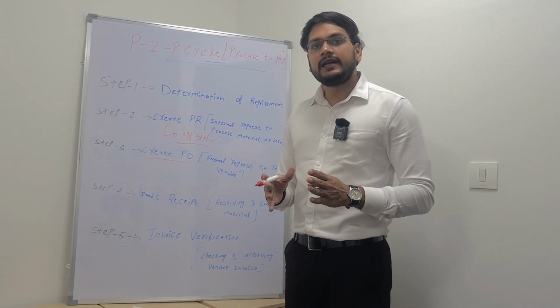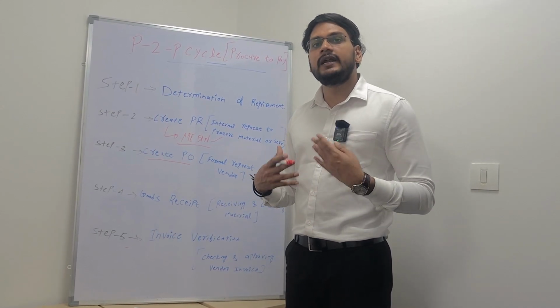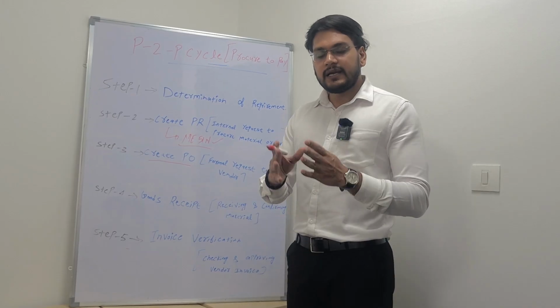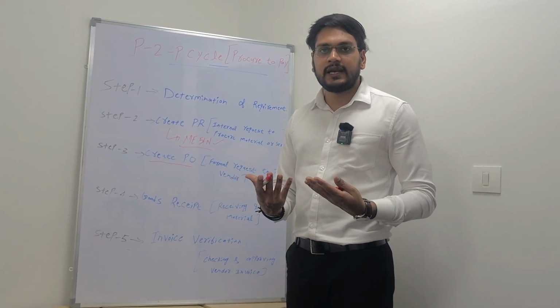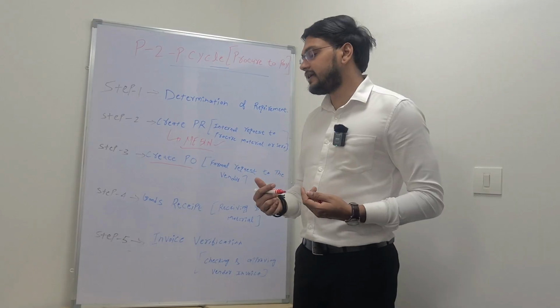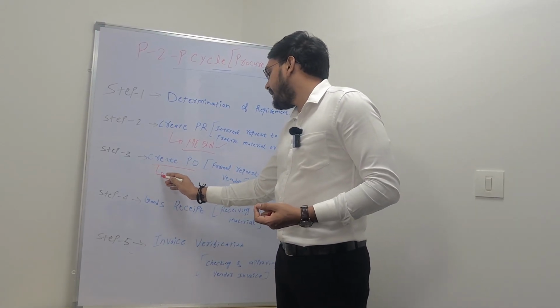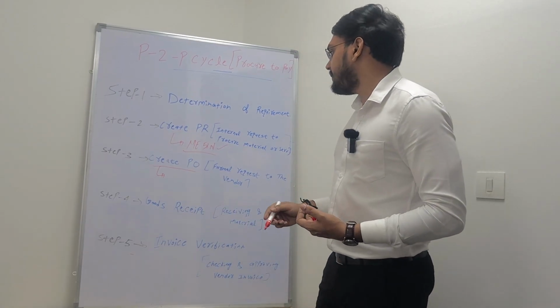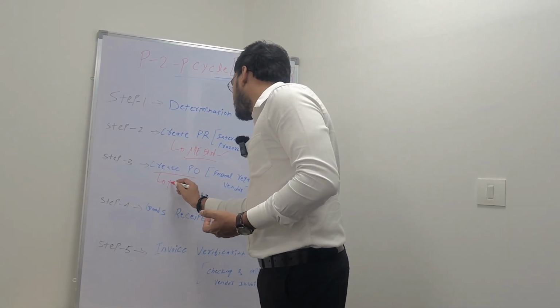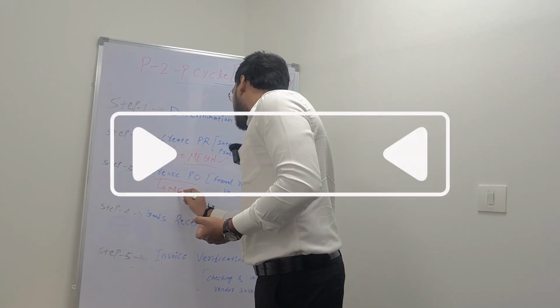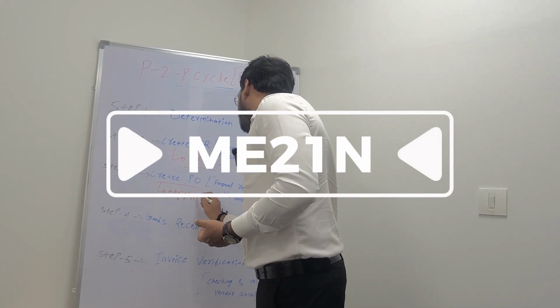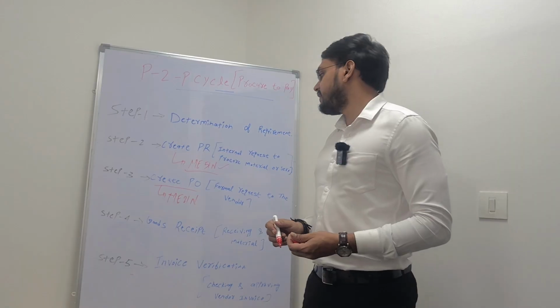But without creating a purchase order, a formal request, the vendor or supplier is not going to send the goods or material, right? So the SAP MM end user creates a PO, purchase order, and the T code for that is ME21N.